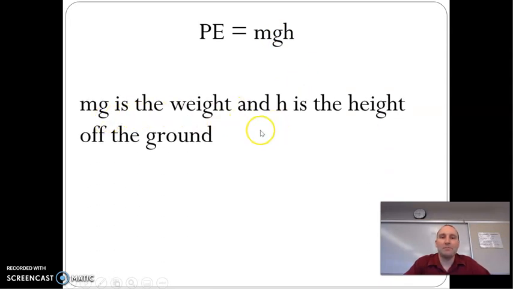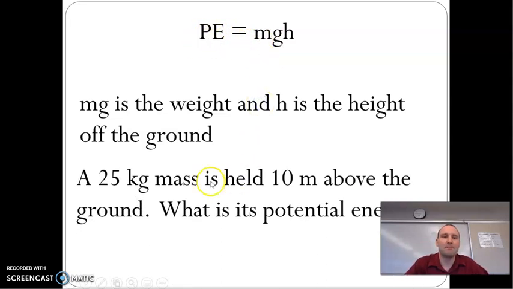So mg is the weight. Whoa, h is the height. That's not a coincidence. If you pick something up, remember the work done to pick it up and raise it some height is the weight times the height. Hey, that work gives you the potential energy. It has the potential to fall after that, right?